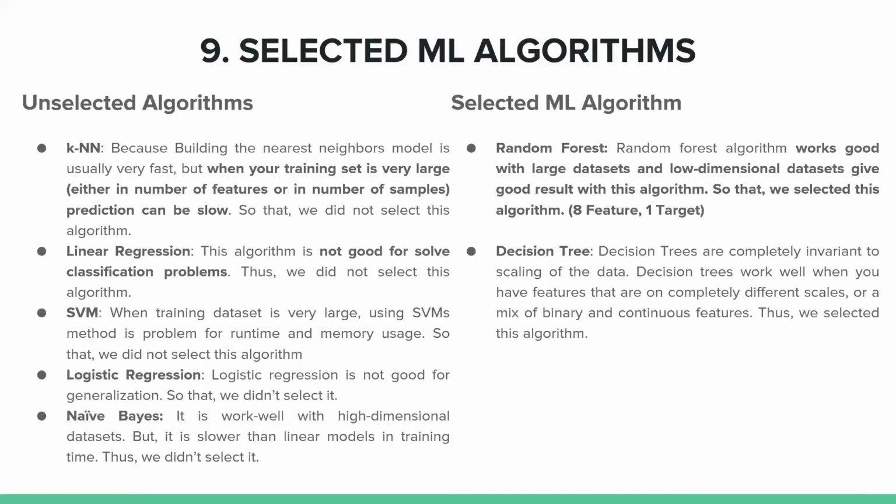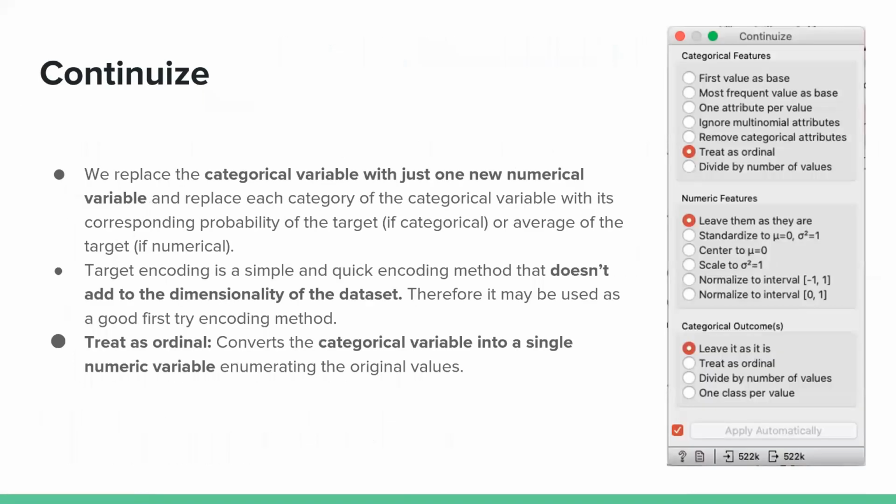And let's continue with the next slide. And we applied Continuize. In our dataset, we wanted to convert three categorical variables to numeric variables. We realized that categorical variables are more meaningful to us when they act as numerical variables. That's why we chose Continuize, one of the preprocessing widgets available in Orange.